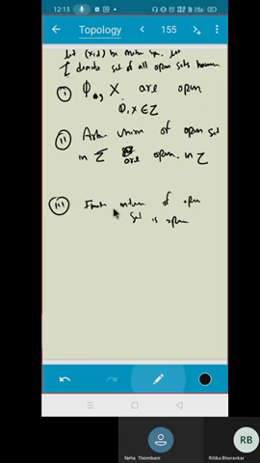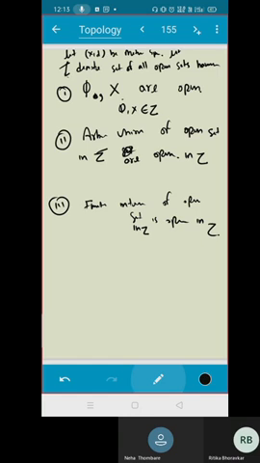And third is finite intersection of open sets in tau is open in tau. Now do you see what I am doing? I am having a metric space. I am collecting all the open sets, correct? Do you follow? I am collecting all the open sets. I am again creating that set as tau. So tau is the collection of all open sets.